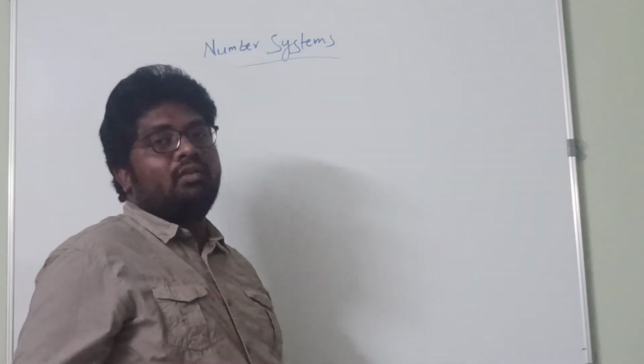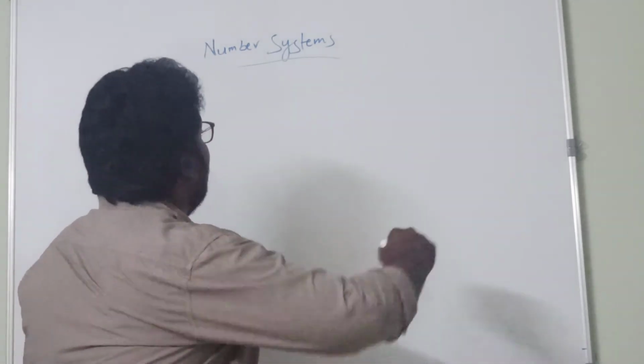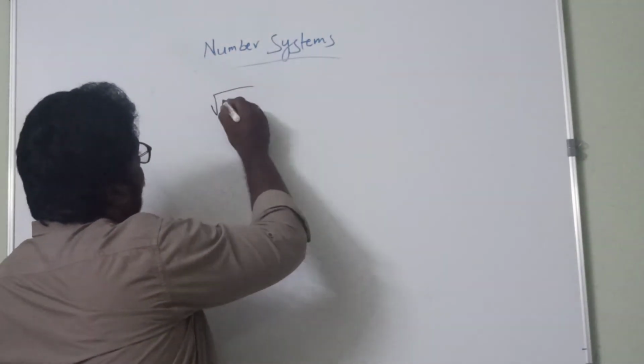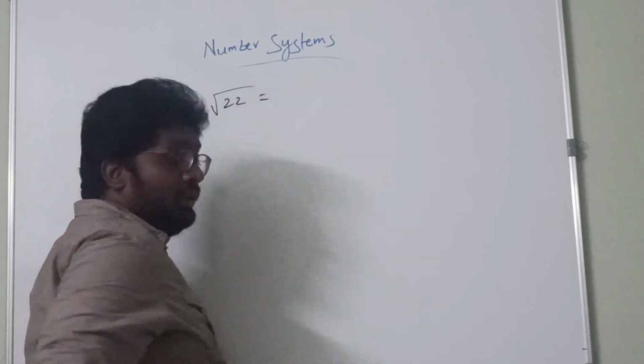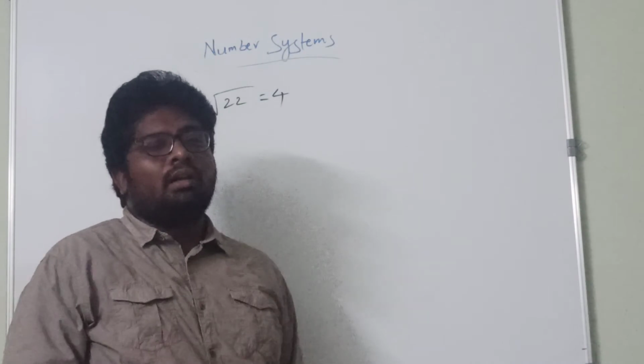To find the base or radix of any given number, let us take one example: square root of 22 is equivalent to 4, right?